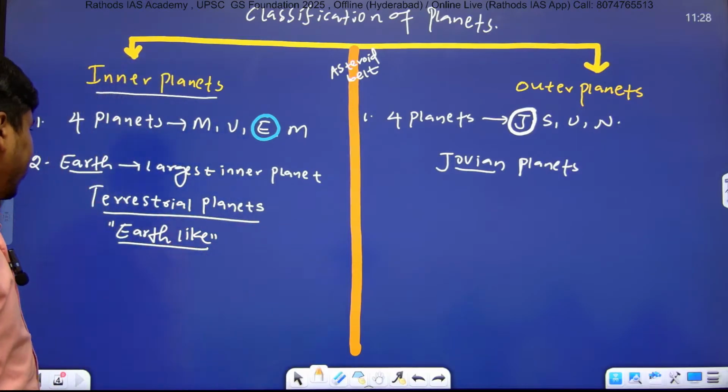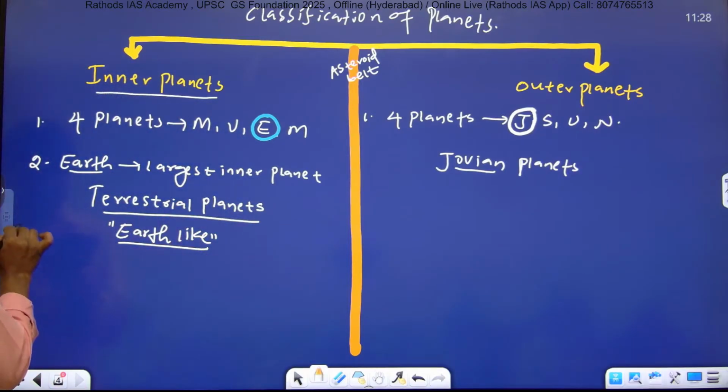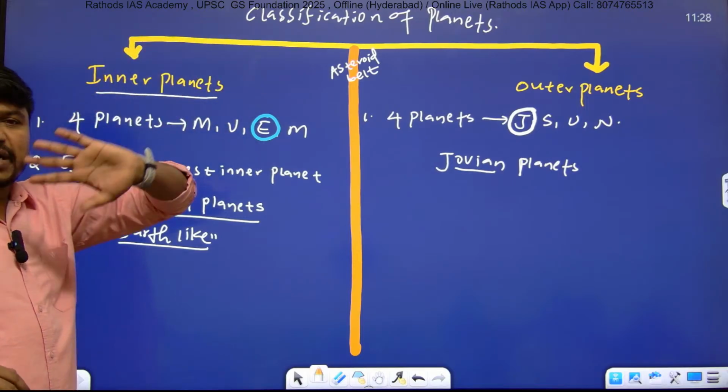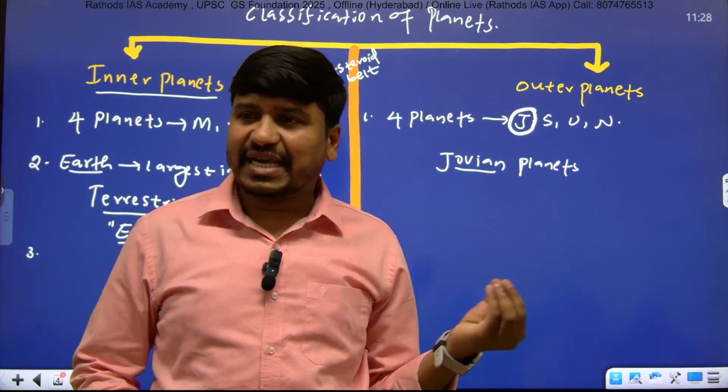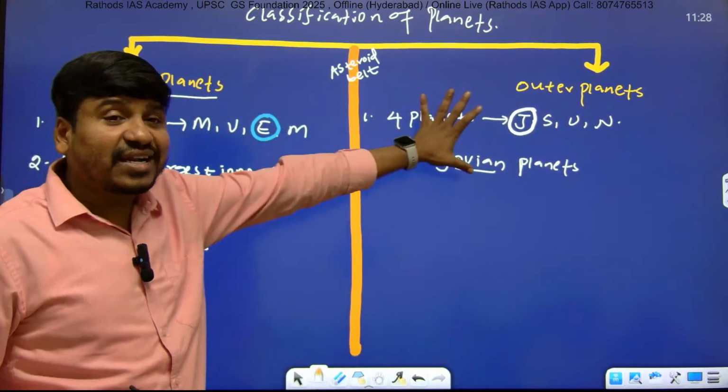Right. Next point, point number 3. Listen. The inner planets are made up of rocks and metals, and outer planets are made up of gases and ice. And that's why they are larger in size.